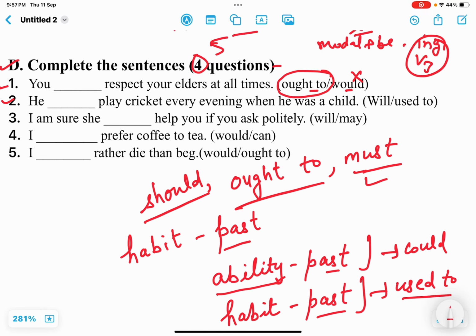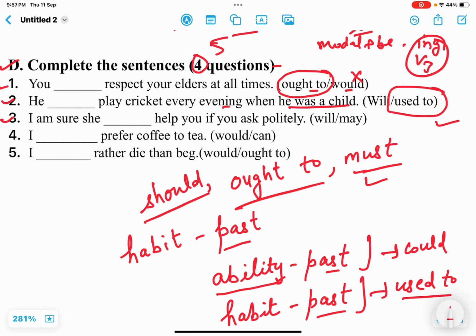Now here, habits or routine. Here it is: he dash play cricket every evening when he was a child. When he was a child, this used to be his routine. This was his routine to play cricket every evening. So here, what is the correct answer? Used to, not could. If we write "he could play cricket", that is not the ability. So here we are to use used to.